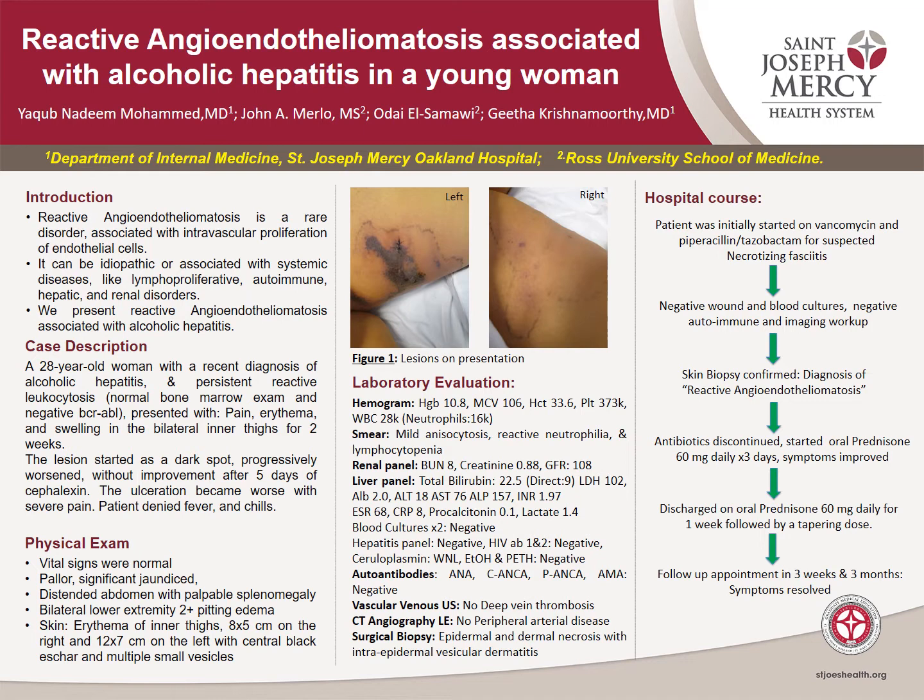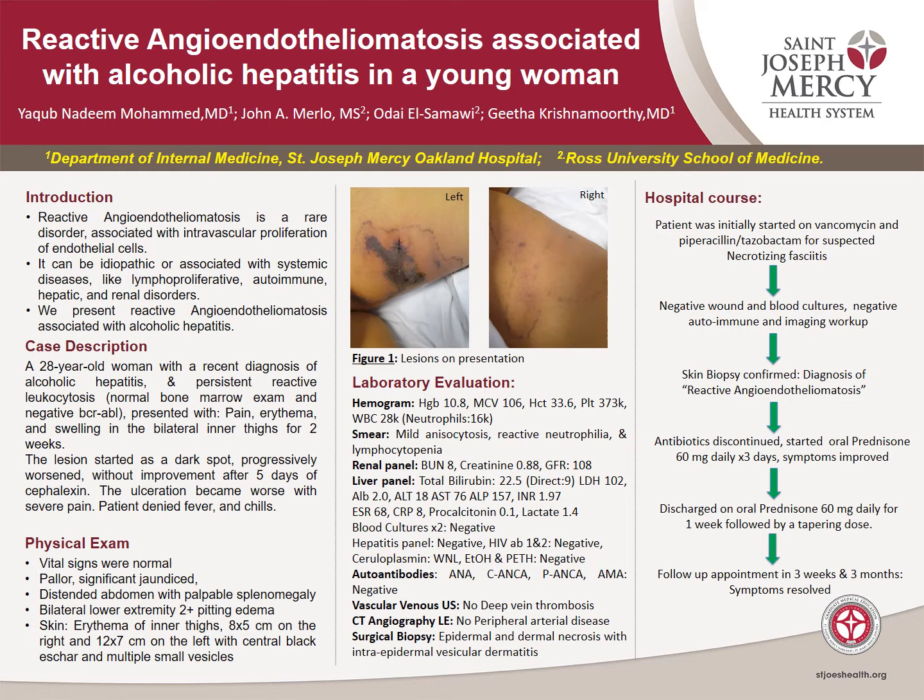On physical examination, vital signs were normal. General examination showed pallor, significant jaundice, and the abdomen was distended with palpable splenomegaly. Bilateral lower extremity showed 2+ pitting edema. Skin examination showed erythema of inner thighs measuring 8 by 5 centimeters on the right and 12 by 7 centimeters on the left with central black eschar and multiple small vesicles, as shown in figure 1.